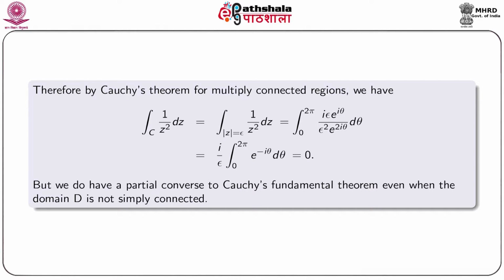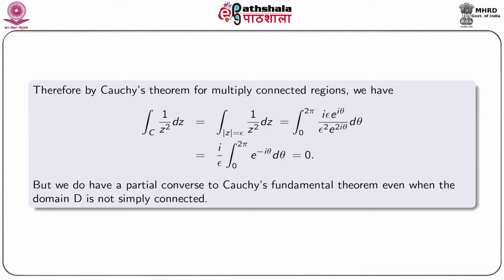Therefore, by Cauchy theorem for multiply connected regions we have integral over C 1 by z square dz is equal to integral over mod z equal to epsilon 1 by z square dz, that is equal to integral over 0 to 2 pi i epsilon e to the power i theta by epsilon square e to the power 2 i theta d theta, and that is, by simple calculation, we obtain i by epsilon integral 0 to 2 pi e to the power minus i theta d theta, which is equal to 0.